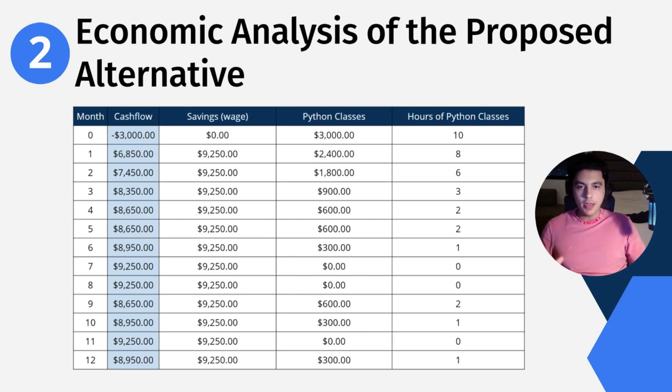As for the economic analysis of the project, what we can see on the screen is a table that contains all of the key information needed to perform such analysis. So, there are both positive and negative cash flows. And what we can see here is the positive cash flows come from the savings. Which savings, you might ask? Well, basically, as mentioned before, this project saves time.